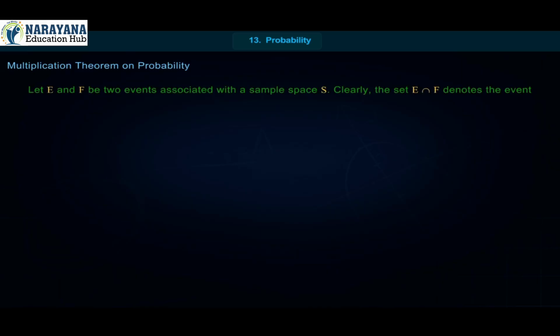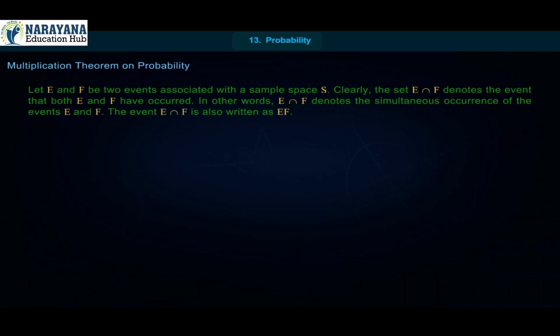Let E and F be two events associated with a sample space S. Clearly, the set E intersection F denotes the event that both E and F have occurred. In other words, E intersection F denotes the simultaneous occurrence of the events E and F. The event E intersection F is also written as EF.